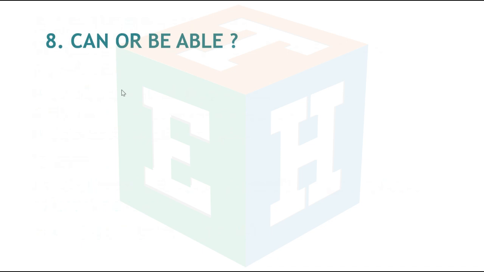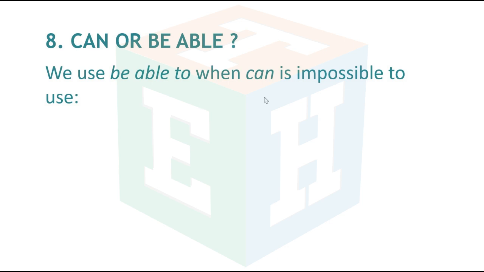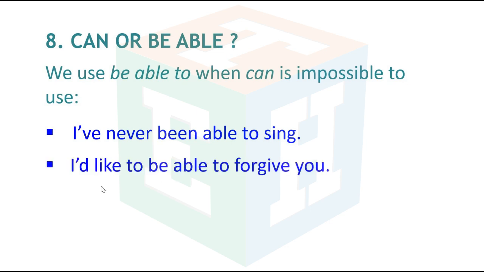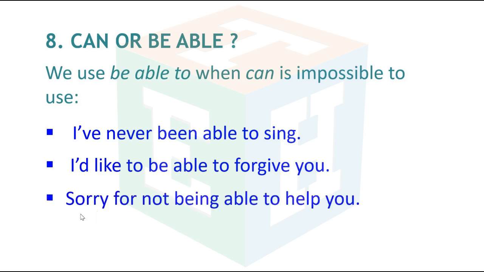Number 8, can or be able. We use be able to when can is impossible to use. I've never been able to sing. I'd like to be able to forgive you. Sorry for not being able to help you.